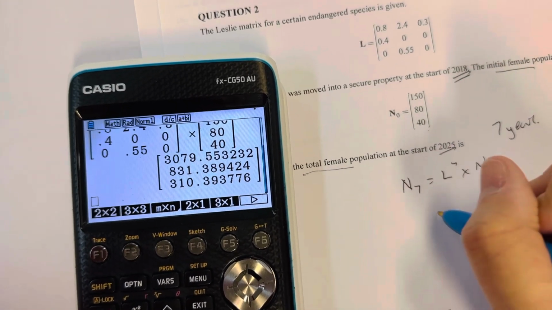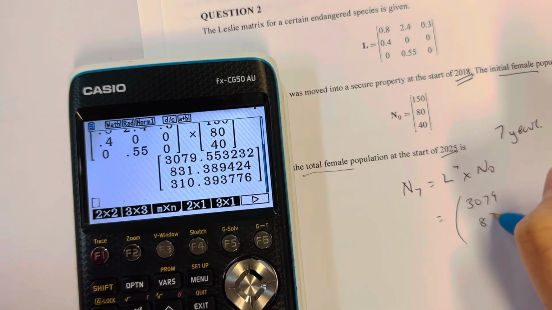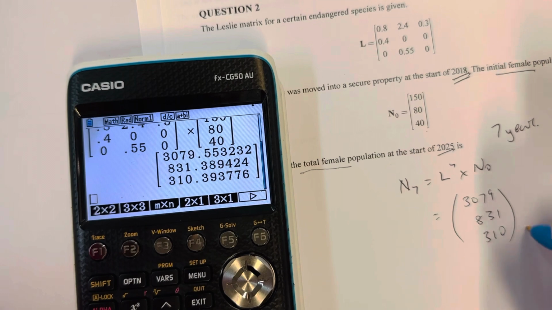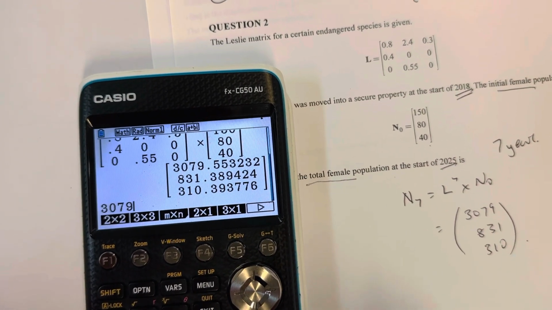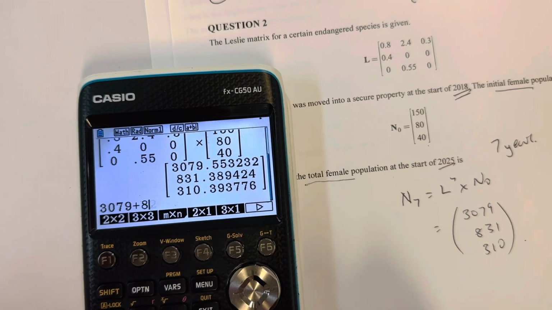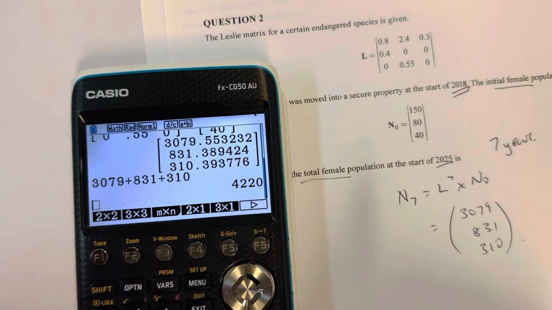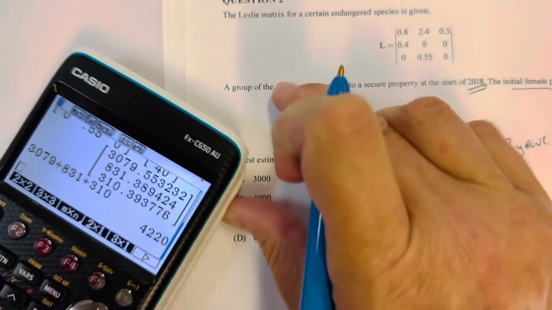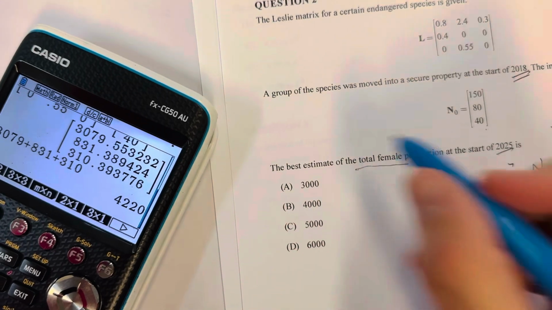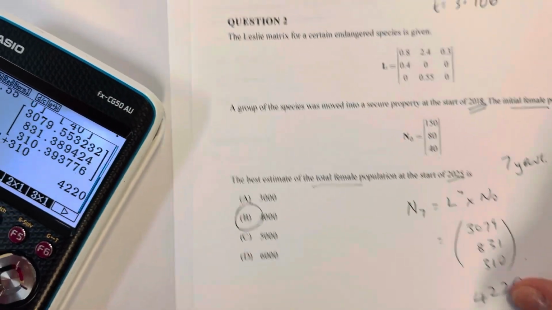Execute. That's going to give me 3079, 831, 310, roughly. I'm going to add them up, which gives me 4220. It was just best estimate, so B, 4,000 would be my best estimate.